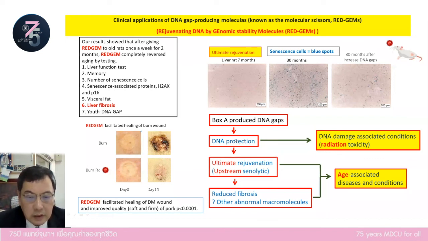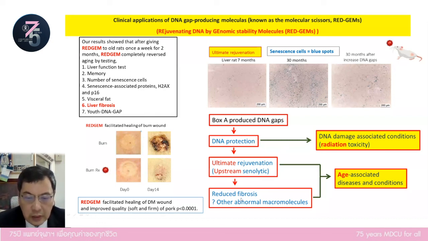Because of the DNA protection effect, we can inhibit the senescent process at the beginning of the process, so this DNA protection effect is an upstream senolytic that can rejuvenate cells completely, and rejuvenate rat completely in the whole body.